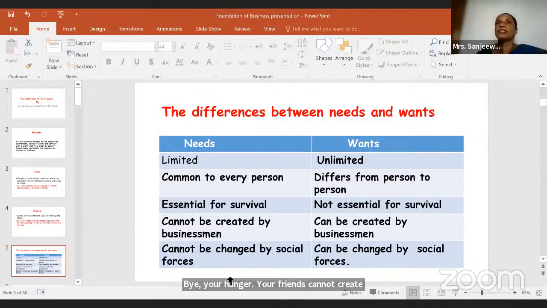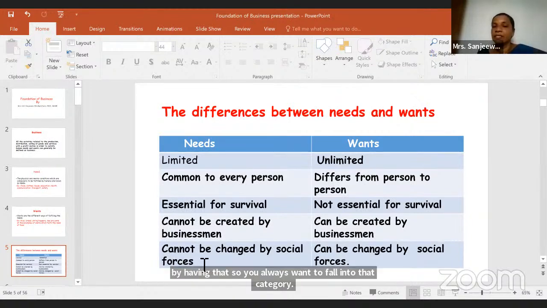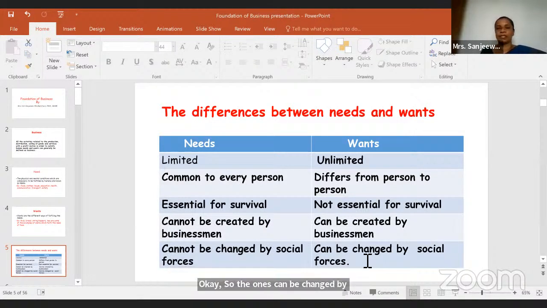So there is no brand name for that. Okay, you are also getting hungry, I'm also getting hungry. You can't categorize needs with brands, but wants can be changed by social forces. How can it be? Now your friend is using a Nike bottle, so you also need a Nike bottle. So now see, social forces, right? You don't really need that, but by looking at your friends, the status of having that, you also want to fall into that category. So the wants can be changed by social forces, right?